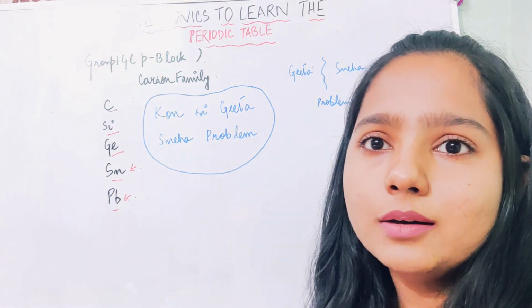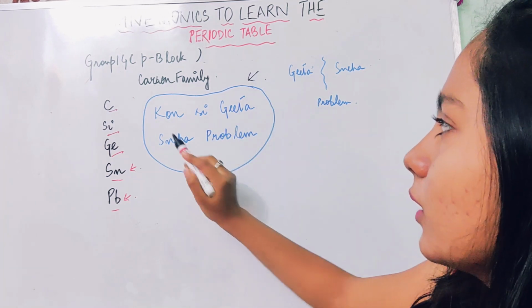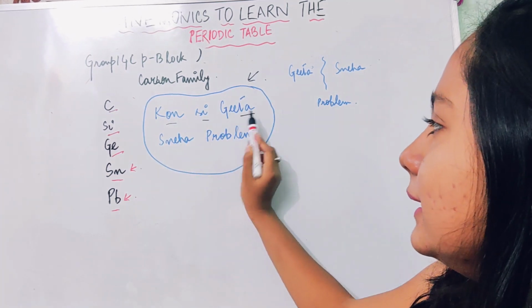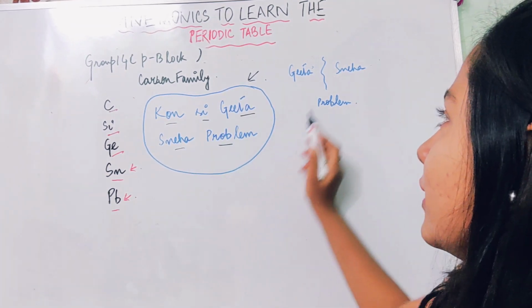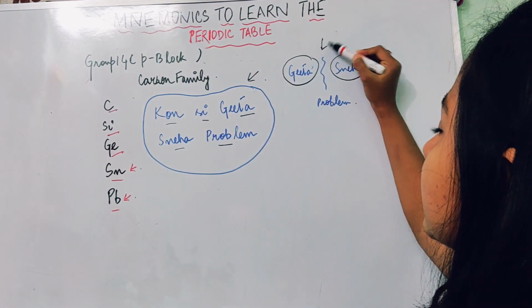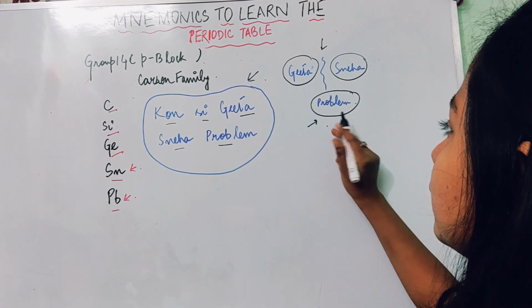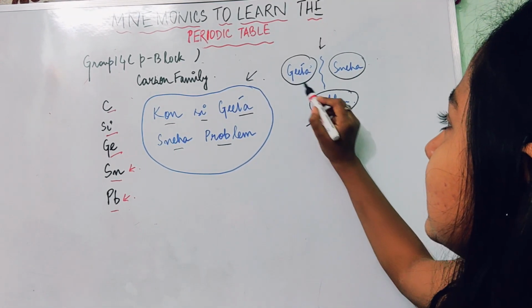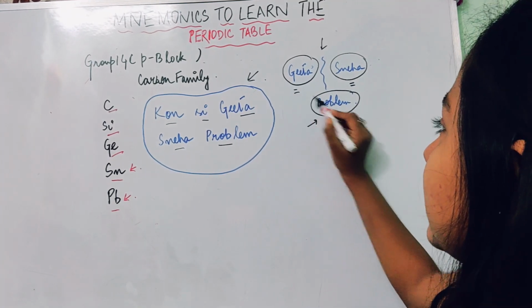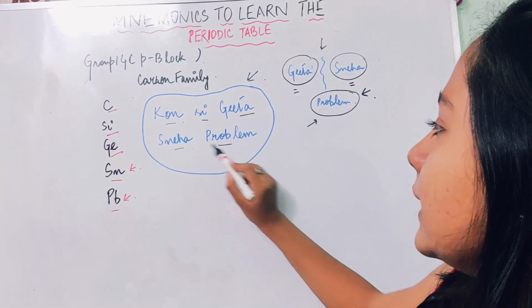So the mnemonic we use to learn this is कौन सी Geeta Sneha problem. Okay, so there are two girls, as you can understand, Geeta and Sneha. दोनों के बीच में कुछ प्रॉब्लम हुआ है. So two friends are discussing कि गीता एंड स्नेहा के बीच में कौन सा प्रॉब्लम हुआ है. ठीक है, कौन सी गीता स्नेहा प्रॉब्लम.